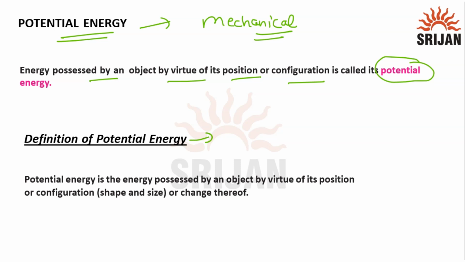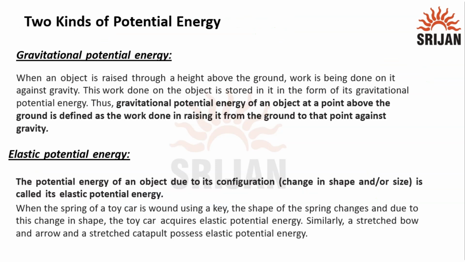So what is the basic definition of potential energy? Potential energy is the energy possessed by an object by virtue of its position or configuration, or the change thereof. Moving ahead, there are basically two kinds of potential energy.